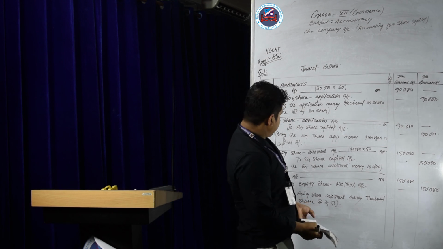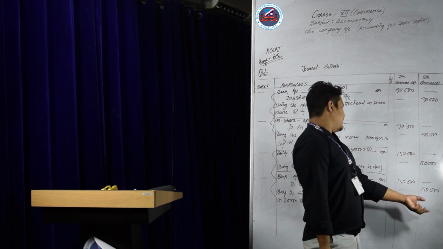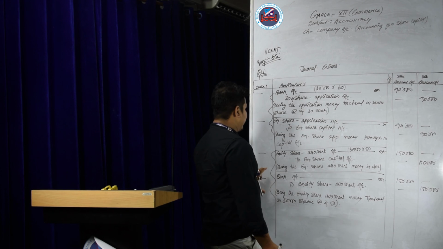If you multiply 30,000 into 50, it is 1,50,000. Okay, this is the allotment entry.